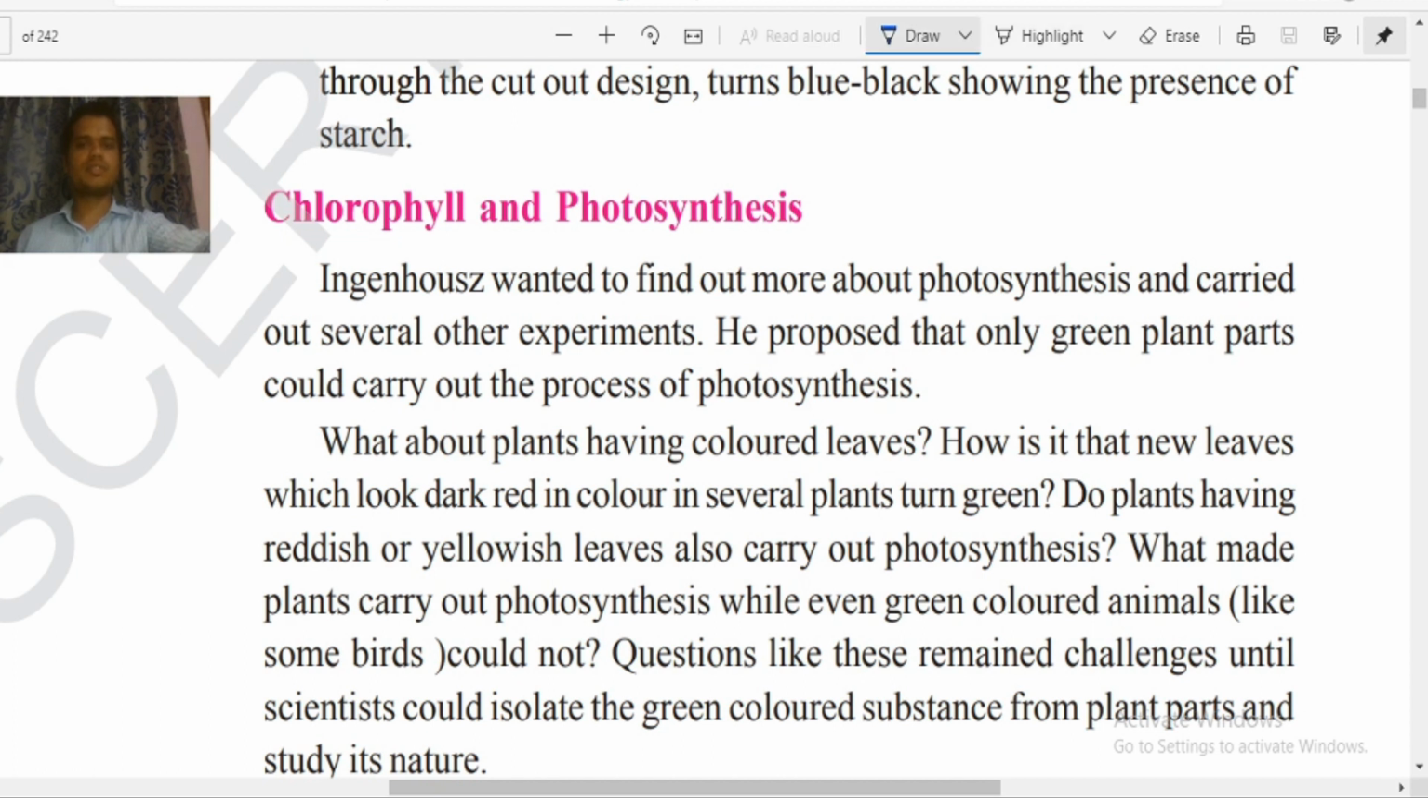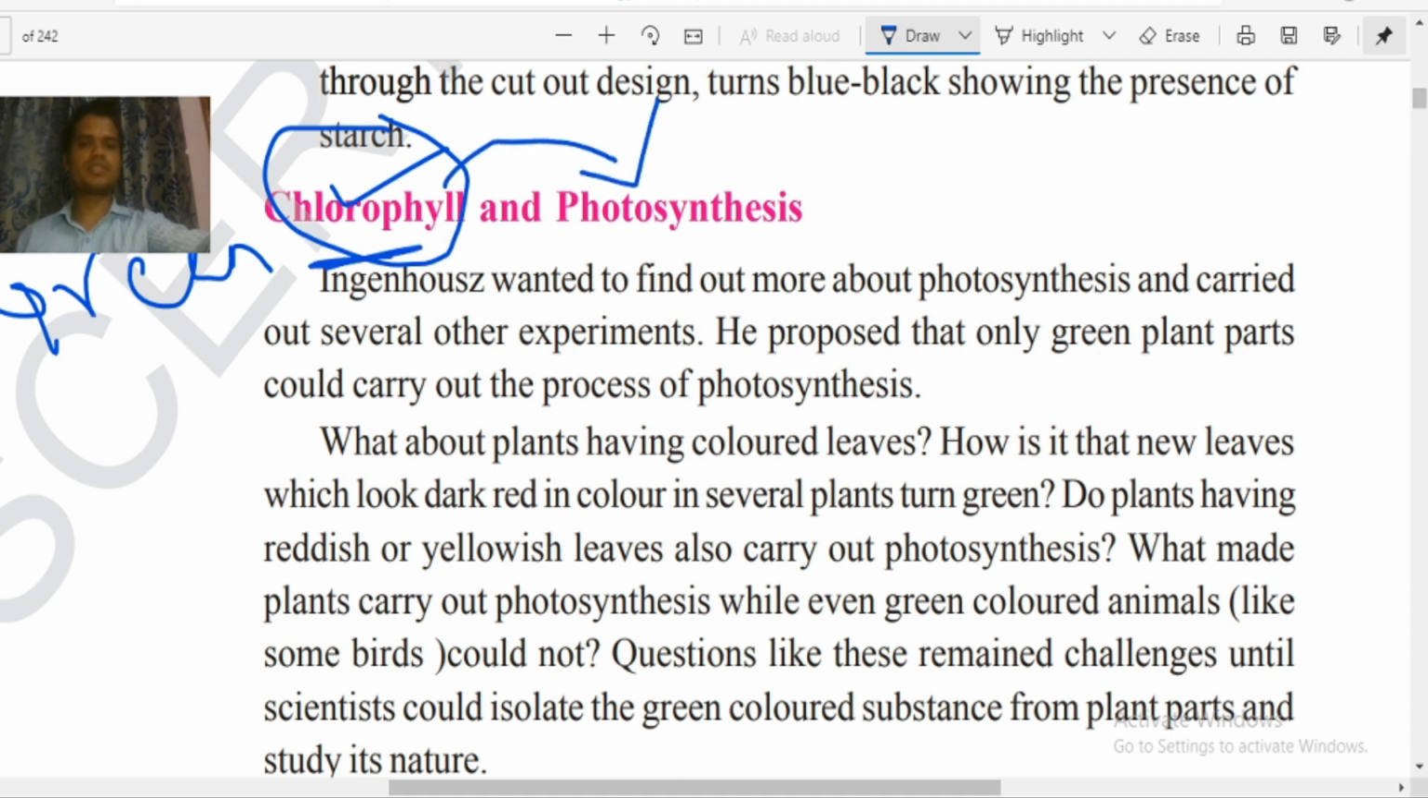Now what is the meaning of chlorophyll? Chlorophyll is a green structure which gives green color to the plant. As you can see, all plants are green in color. That green color is because of this chlorophyll. If there is chlorophyll, there will be photosynthesis. No chlorophyll means no photosynthesis.